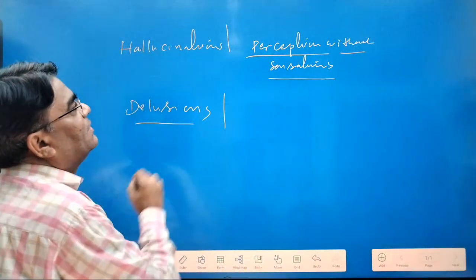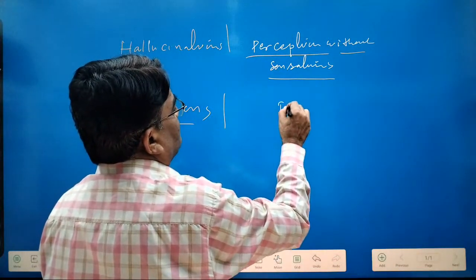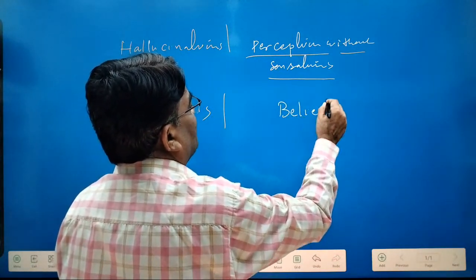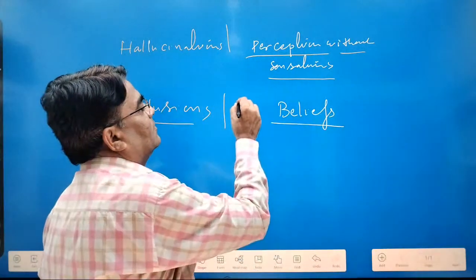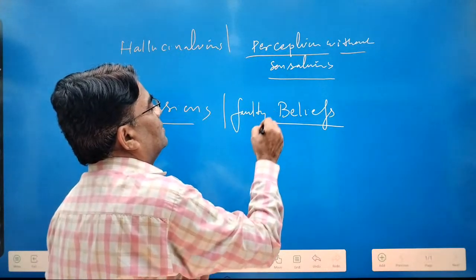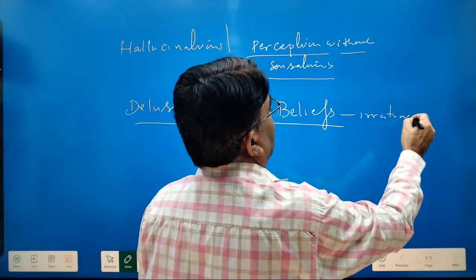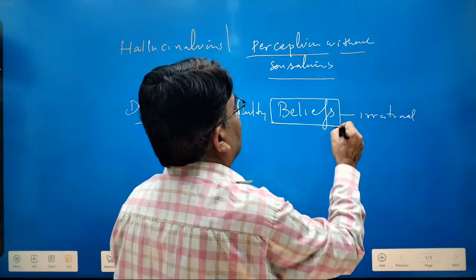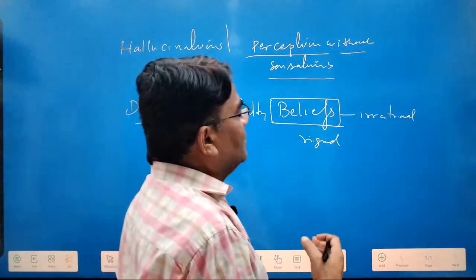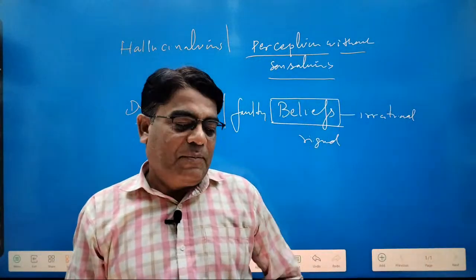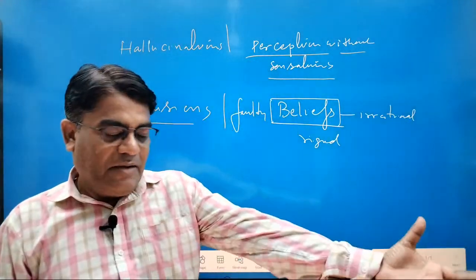Delusions are what? Remember, hallucination is perception, and this is beliefs, essentially beliefs. But what kind of beliefs? Faulty, irrational, rigid. I am giving you the idea that many beliefs are there that are based on some evidence.